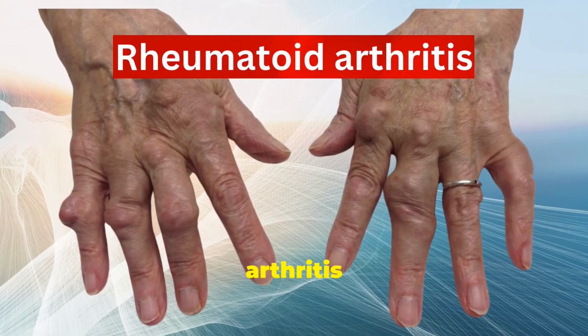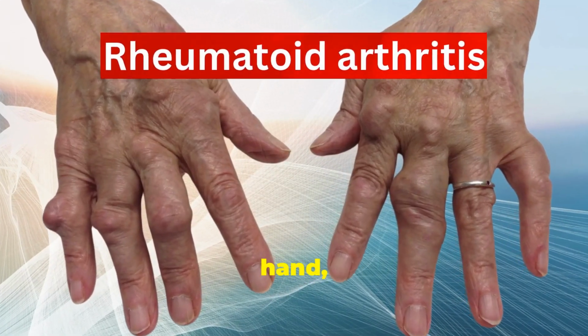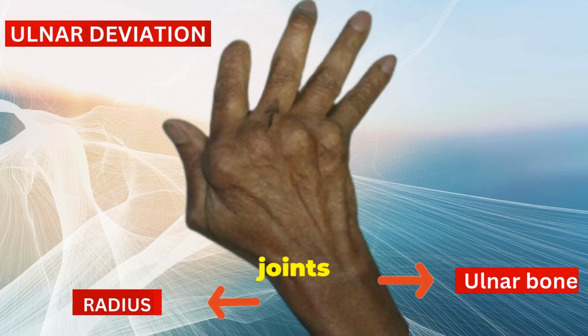People with rheumatoid arthritis mostly develop deformities in the hand, usually of the metacarpophalangeal joints in the hand, such as ulnar deviation of the fingers,